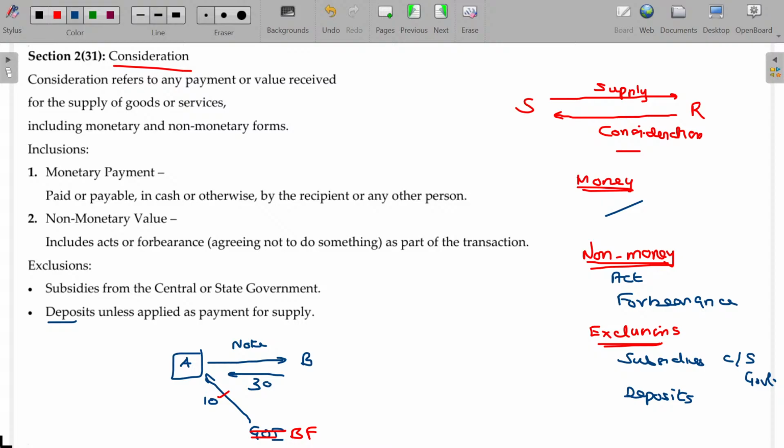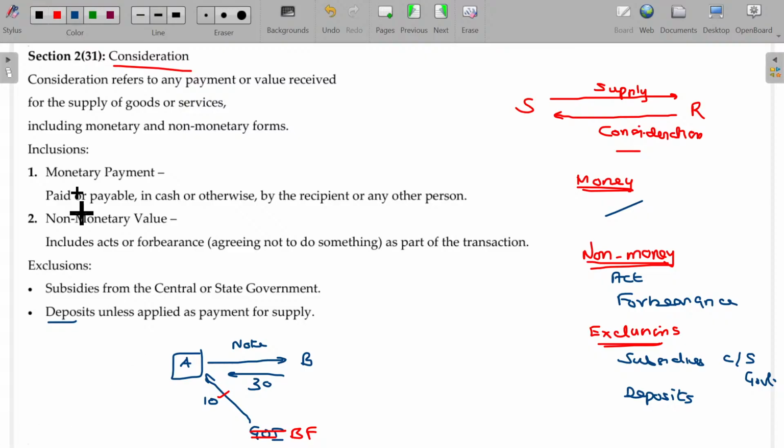The moment they prepare, the next day you say, I don't want it. Then what happens to the 100 foods they prepared? So they will ask for at least 50% advance, sir. If the advance is received, later on at the final payment, that advance is adjustable. In that case, the advance forms part of the consideration.